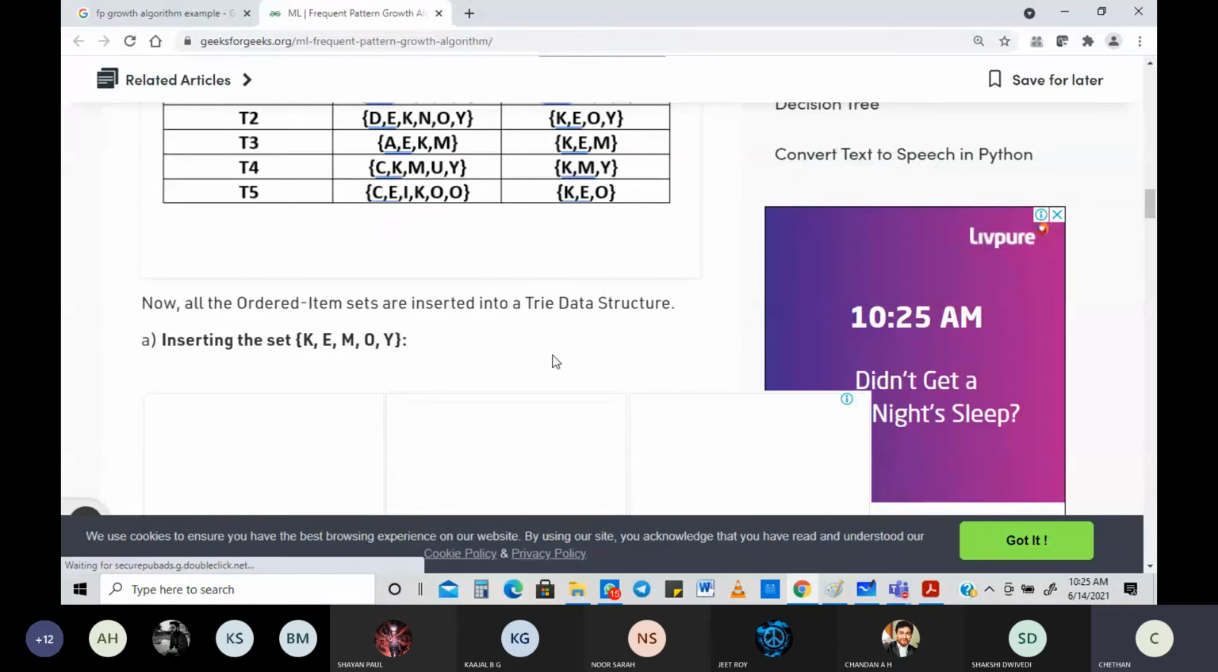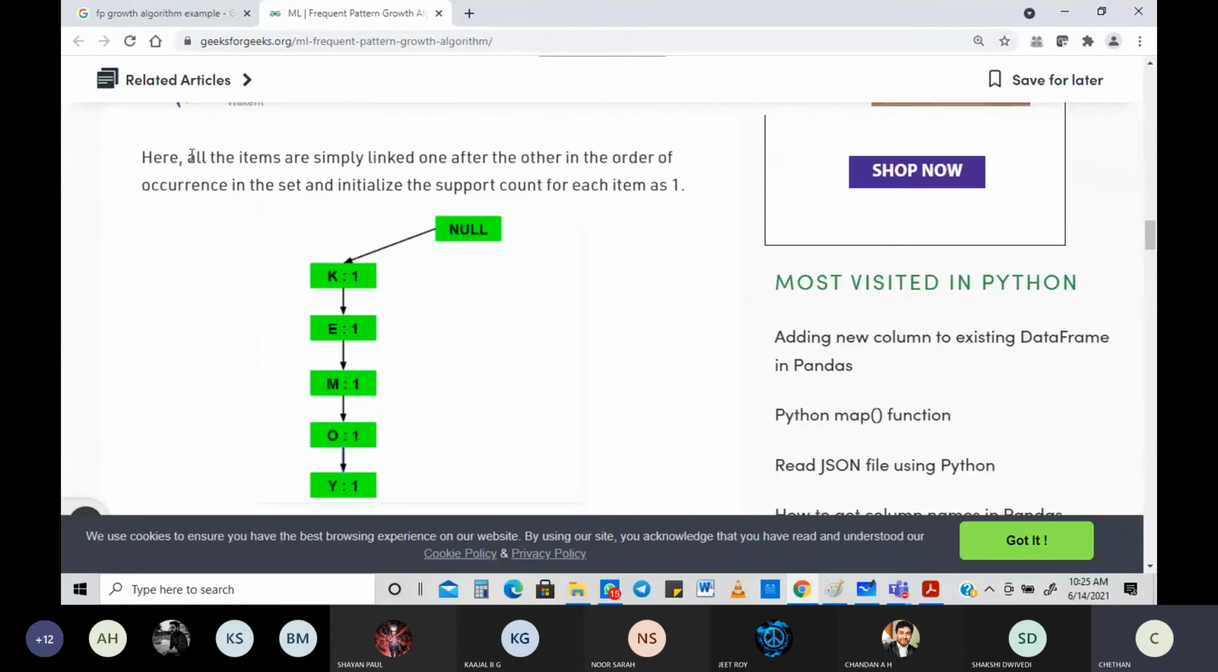So K, E, M, O, Y, I'm writing it and I'm initializing everything to 1. That's very important for you to know. Don't forget these things. It's the simplest of things that I'm trying to do. I've written all those things: K, E, M, O, Y.